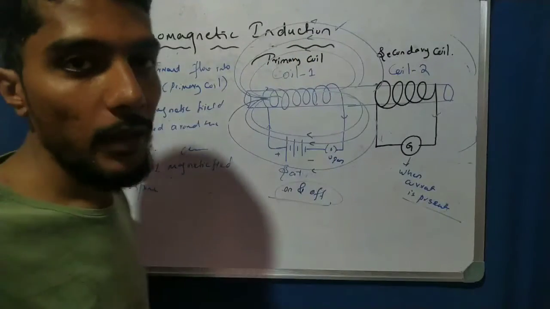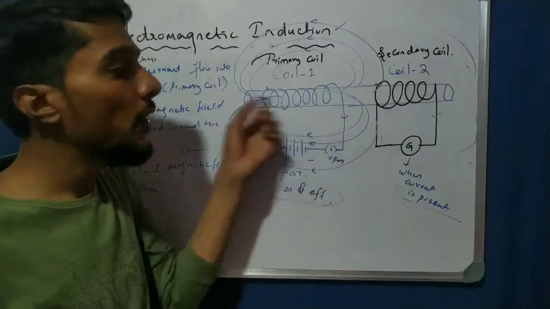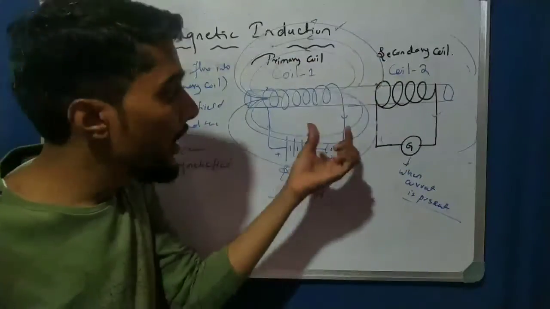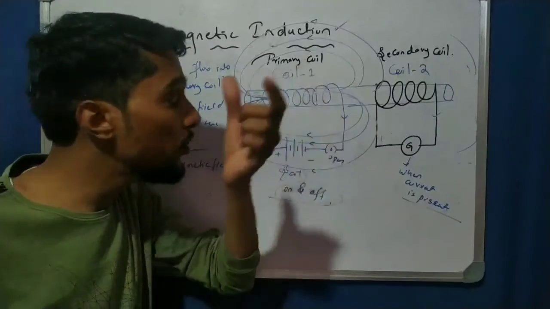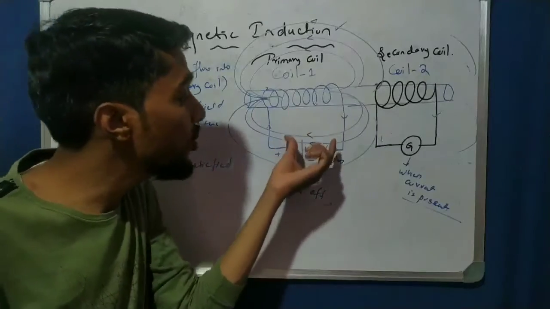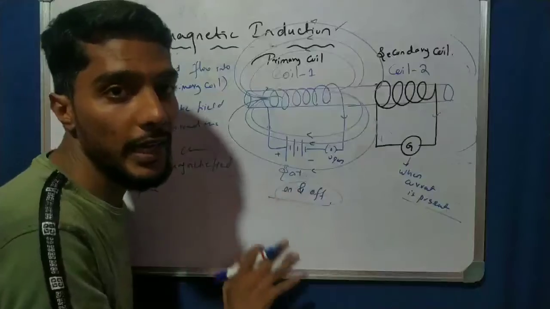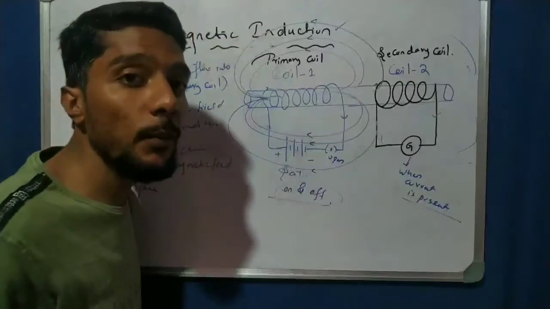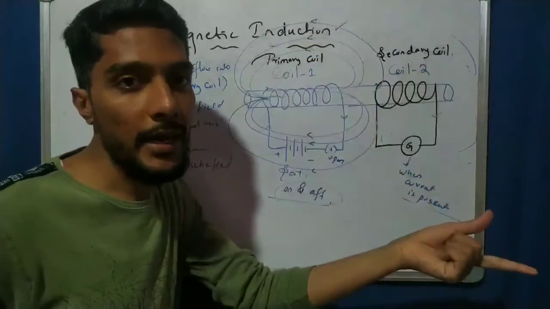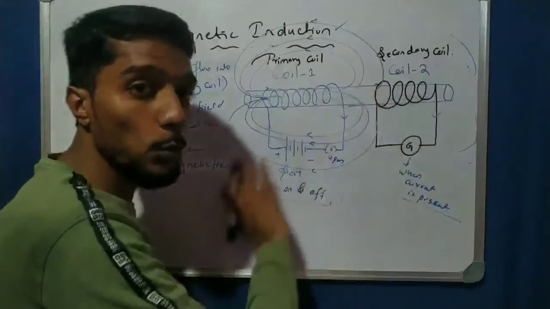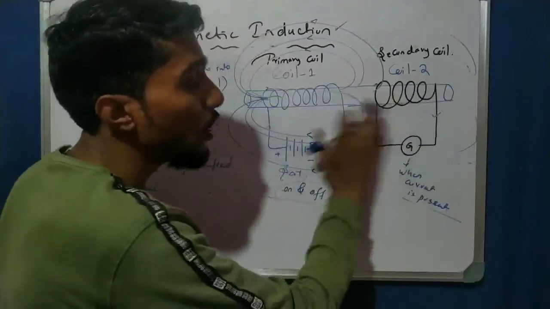That is very important. With a bar magnet, we can move it and change the magnetic field. If the bar magnet is there, we can change the magnetic field by moving, but it is not possible to move this one. So how can we change the magnetic field here? Because only a changing magnetic field produces the current. So we can change the magnetic field in coil 1 with the help of switching the current on and off. In the first example, we can change the magnetic field by moving the coil or moving the magnet. But here both are fixed, so it is not possible to move.